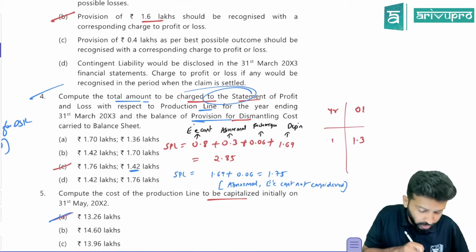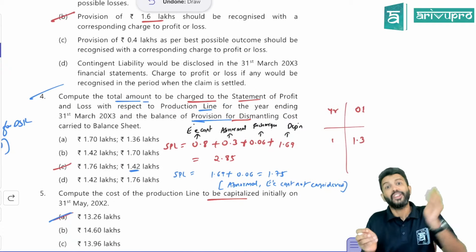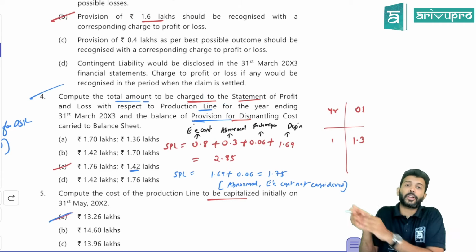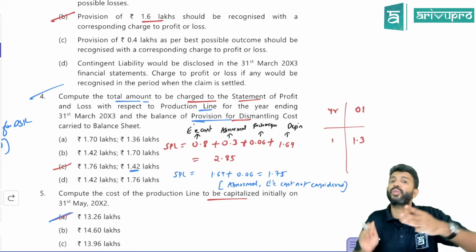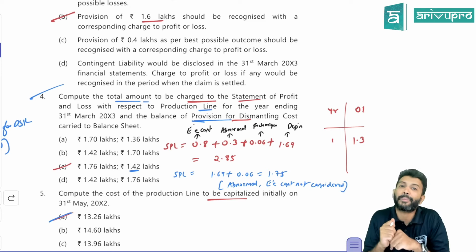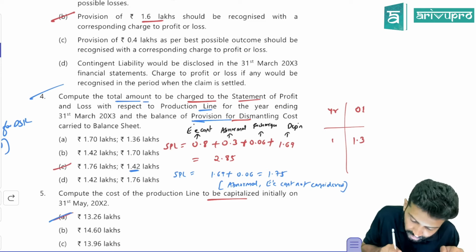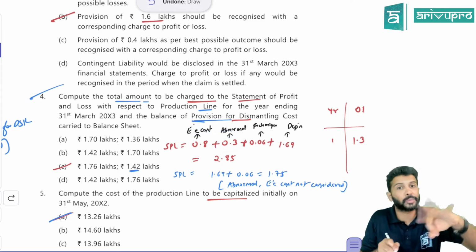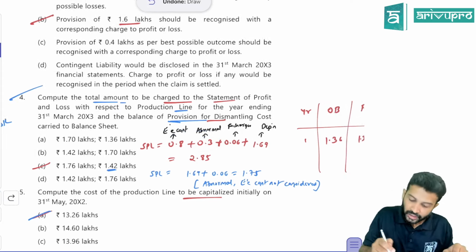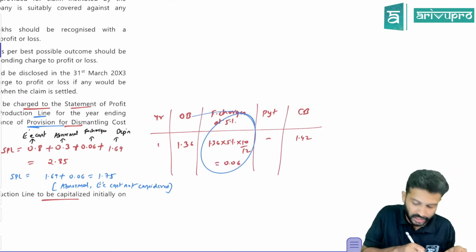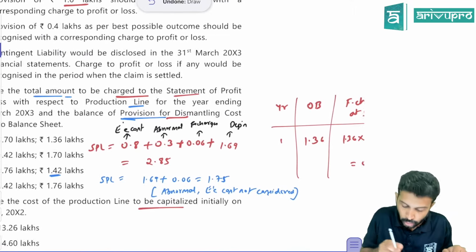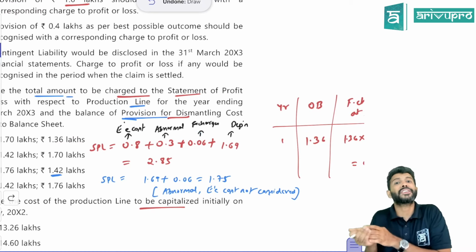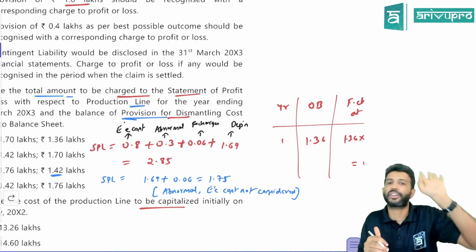And they also asked what will be transferred to P&L account. There are many things which will be transferred to P&L account. Sir, to construct this production line, 3 months salary you paid, but of that only 2 months you can capitalize. 1 month will be transferred to P&L. That 1 month is 0.8, we already wrote. Then there is an abnormal loss of 0.3 that should be transferred to P&L account. Then there are the finance charges from this DSR; even that will be transferred to P&L account. And since this is a production line, it will also get depreciated, so depreciation also you need to calculate.